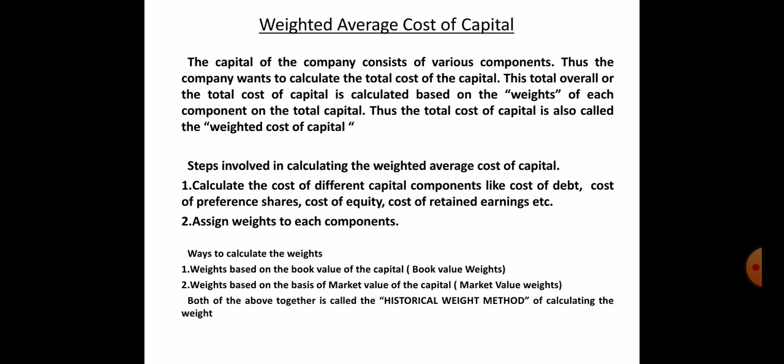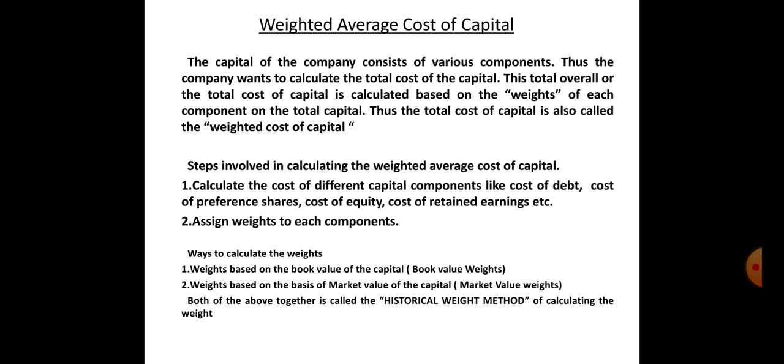So weights of each component of the total capital. Thus, the total cost of capital is also called the weighted average cost of capital. There are many names we can use. Number one is weighted average cost of capital. Number two is overall cost of capital. Number three, we can abbreviate it as KO, or WACC. WACC stands for weighted average cost of capital, and KW is again the weighted average cost of capital.